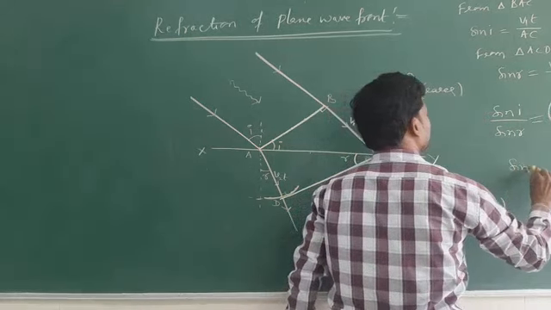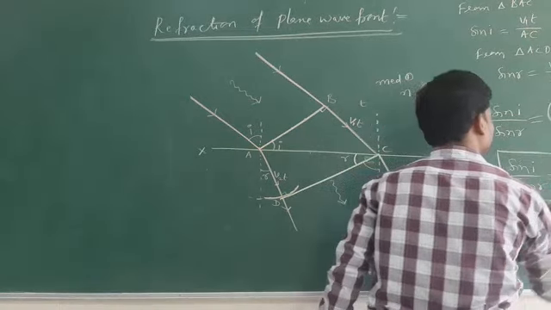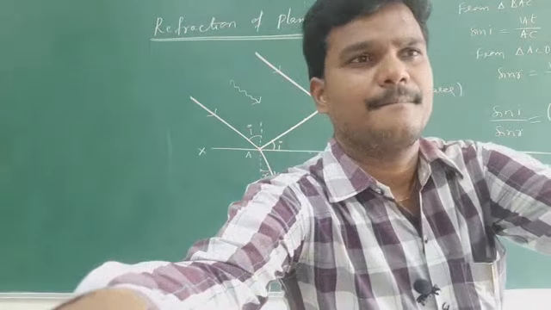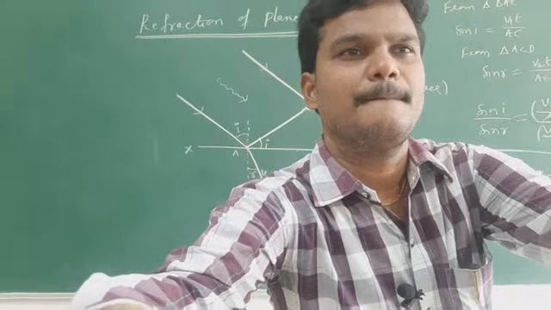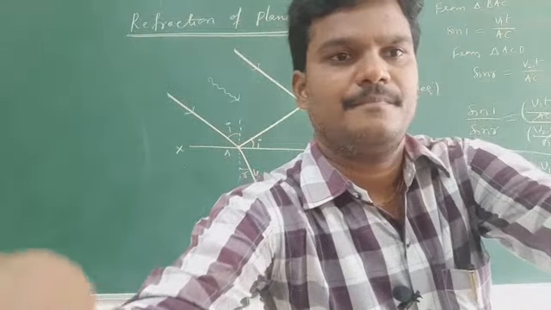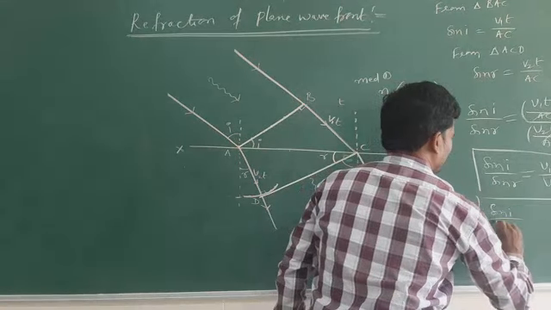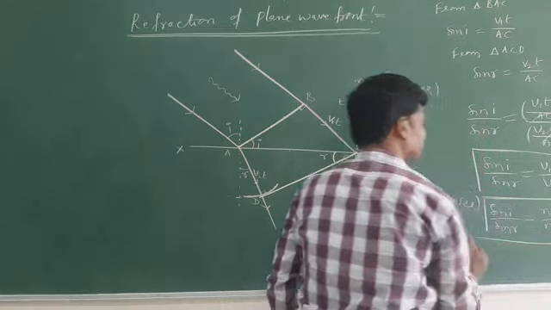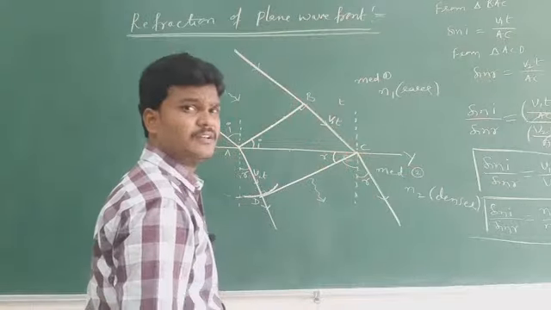Tell me how much you are getting? Sin I by sin R is V1 by V2. Clear? And this can be written as sin I by sin R equals V1 by V2. Shall I write N2 by N1? Remember, yes, sir. V1 by V2 is N2 by N1.